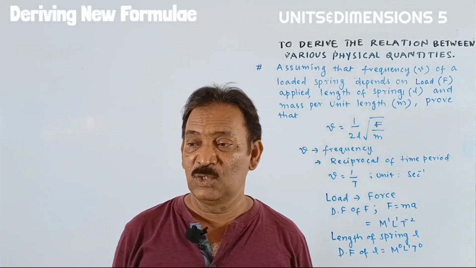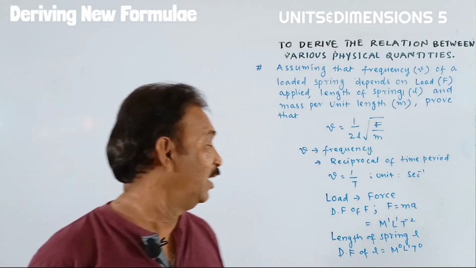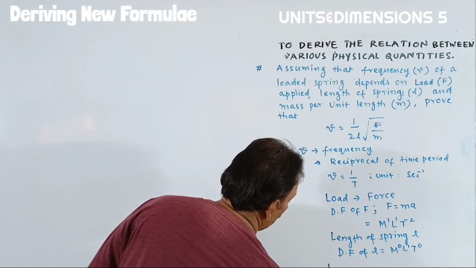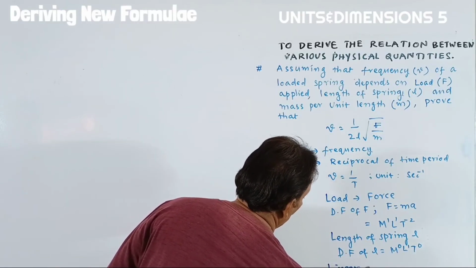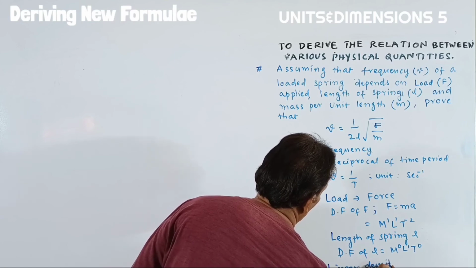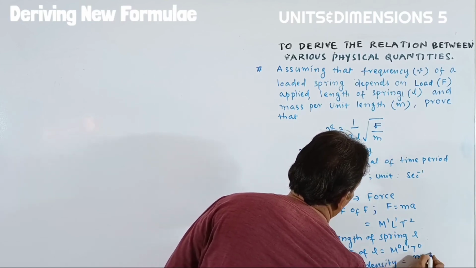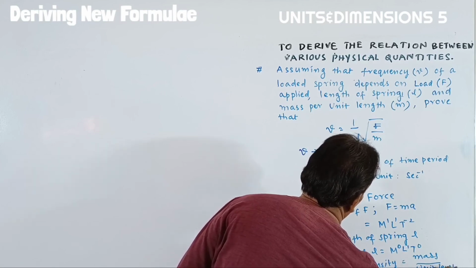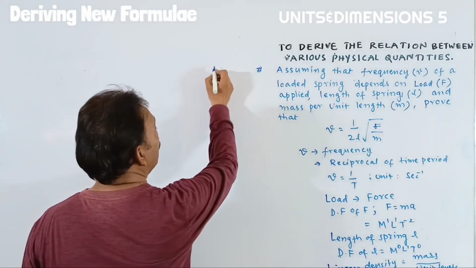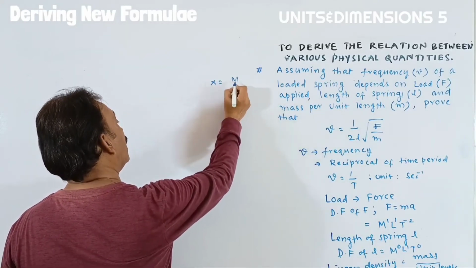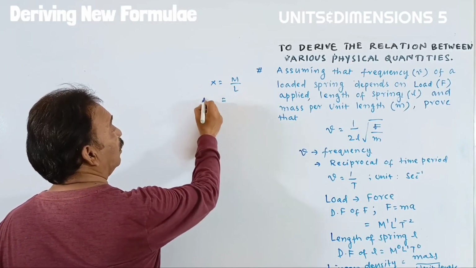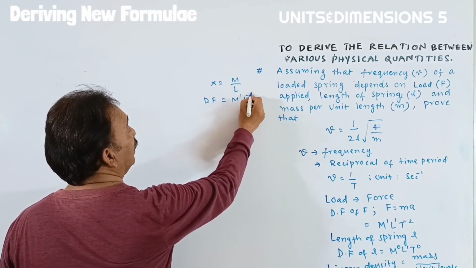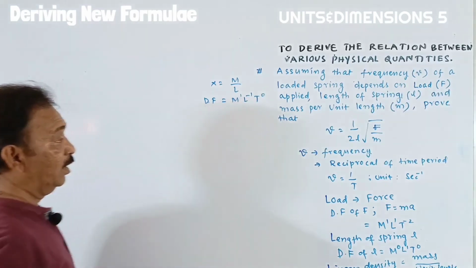Linear density is mass upon unit length. If you say linear density is x, it is mass per length, and the dimensional formula is M^1 L^-1 T^0.